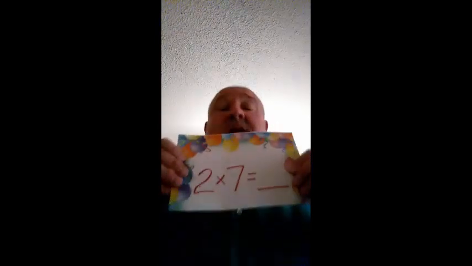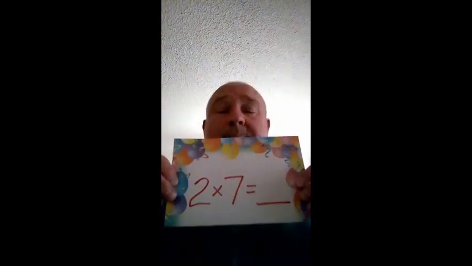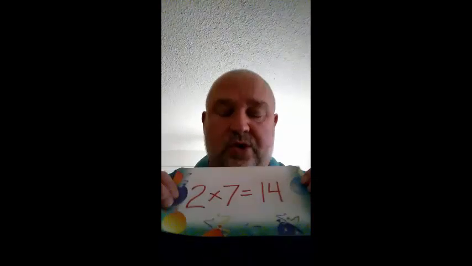Here we go. Ready and next. 2 times 7 is, 2 times 7 is? And the answer, 2 times 7 is 14.